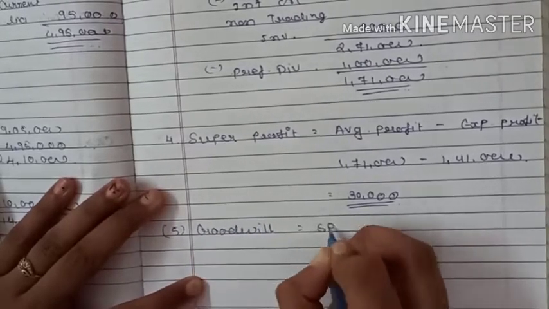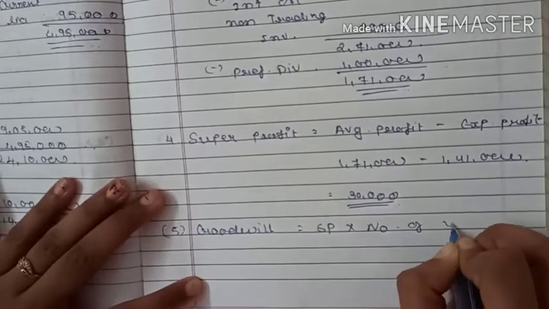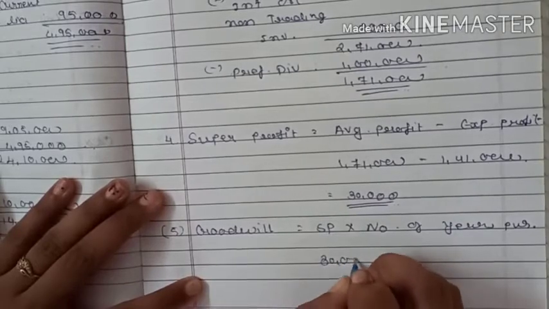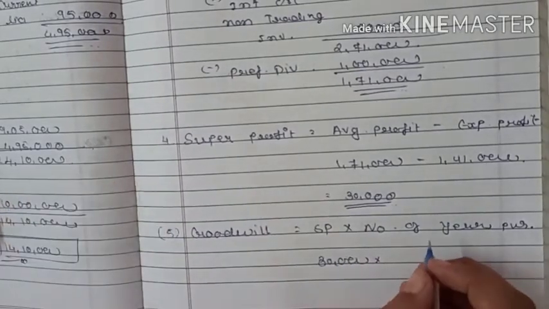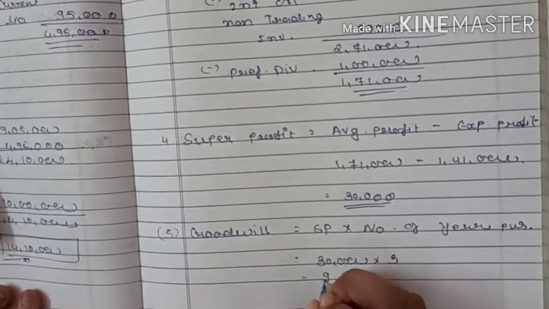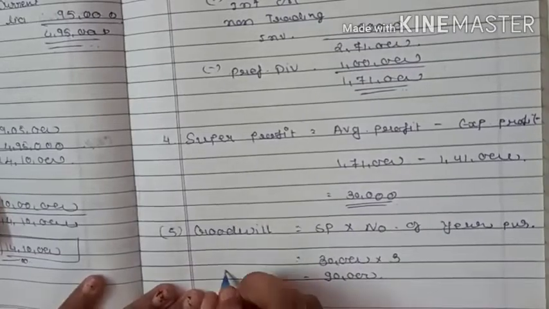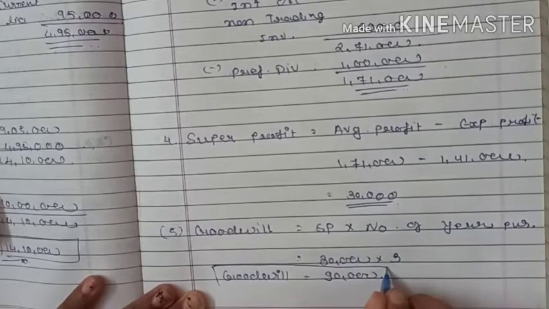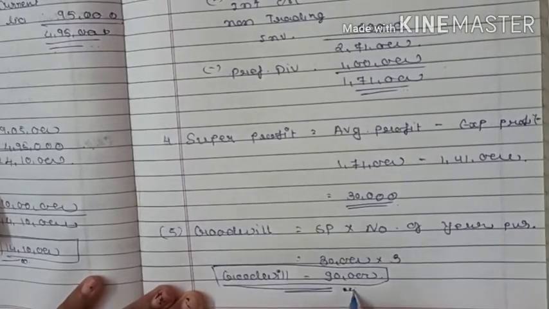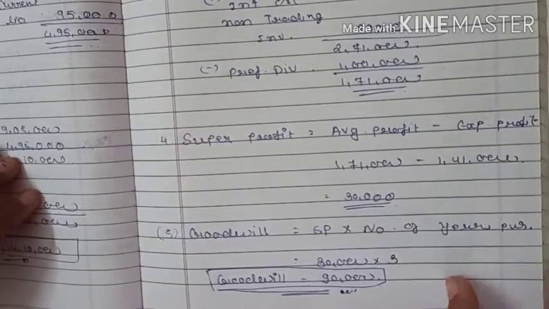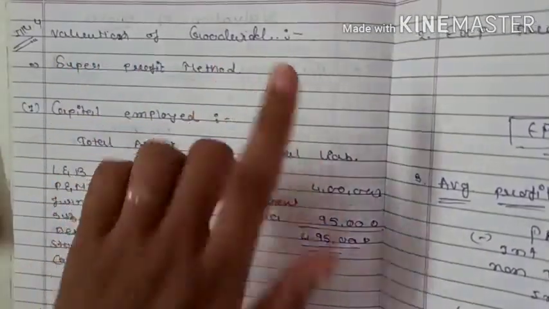Goodwill is equal to super profit into number of years' purchase. 30,000 into number of years' purchase, which is 3. It will come to 90,000. Goodwill came to 90,000, right? So valuation of goodwill has been done.